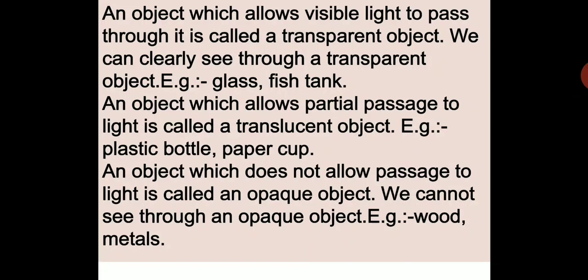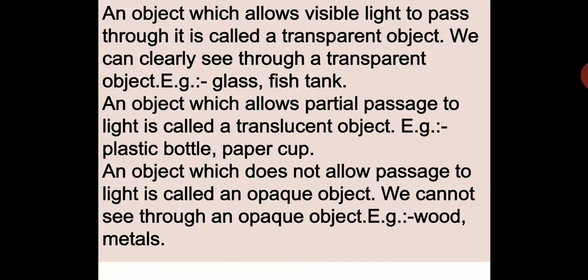An object which allows visible light to pass through it is called a transparent object. We can clearly see through a transparent object. Example, glass fish tank. Please take this down in your notebook, children. An object which allows partial passage of light is called a translucent object. Example, plastic bottle, paper cup. It will allow partial passage of light and therefore you can see through only partially.